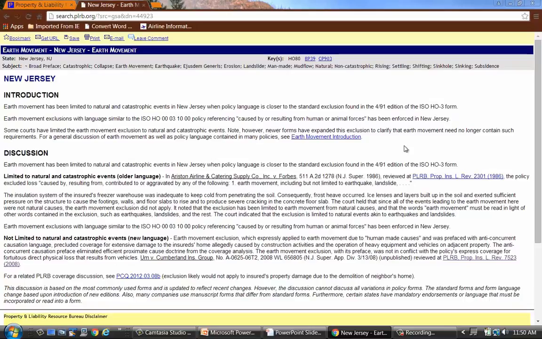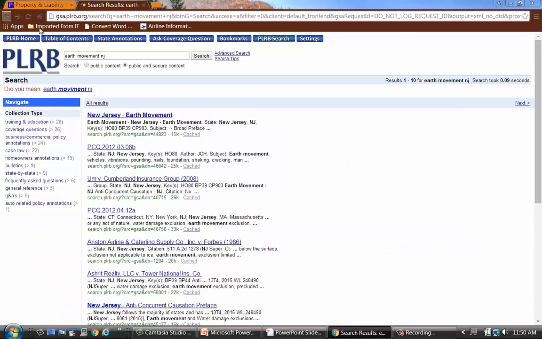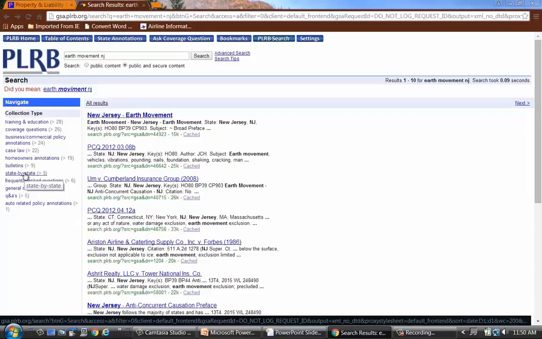Now let's go back a minute to the results that we had. And you can see over on the left-hand side the different types of documents again that are there. So we could have limited it by clicking on state by state. We could have clicked on annotations. And so you can narrow it down that way.